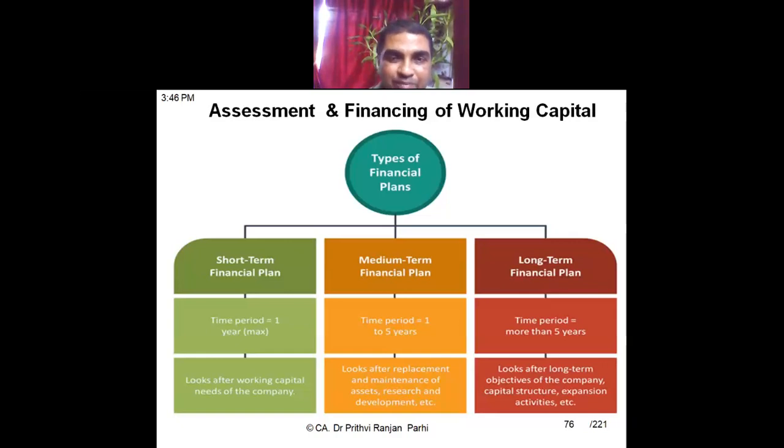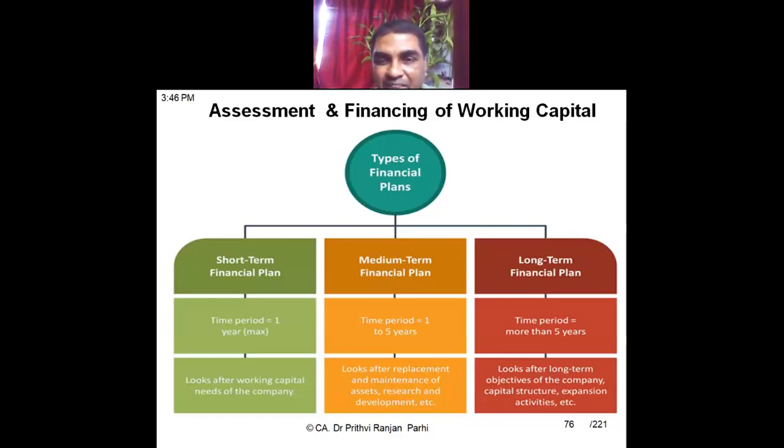When we come to the medium-term plan, we keep in mind a time period of 1 year to 5 years, normally 5 years. During that period, some assets might be replaced, or some maintenance cost might need to be incurred, or maybe some R&D cost. For this, we might need some kind of working capital, so we have to arrange finance for that purpose, maybe through issue of a bond, debenture, etc. That kind of working capital can be managed.